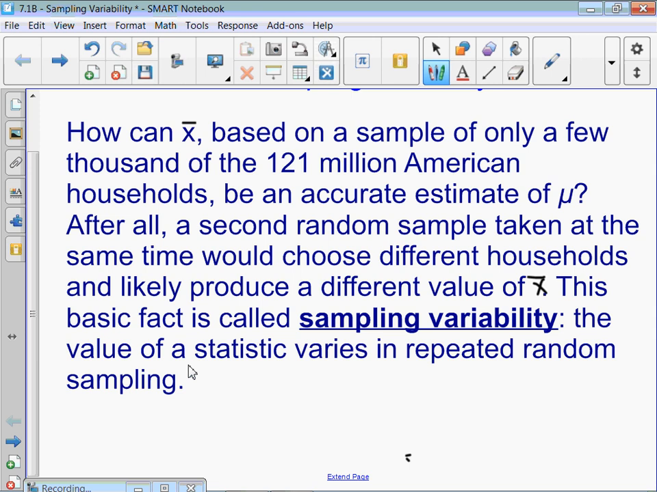So we got like $69,677 for, I think, the mean income. So if you took a different set of data, you might get a different mean income.